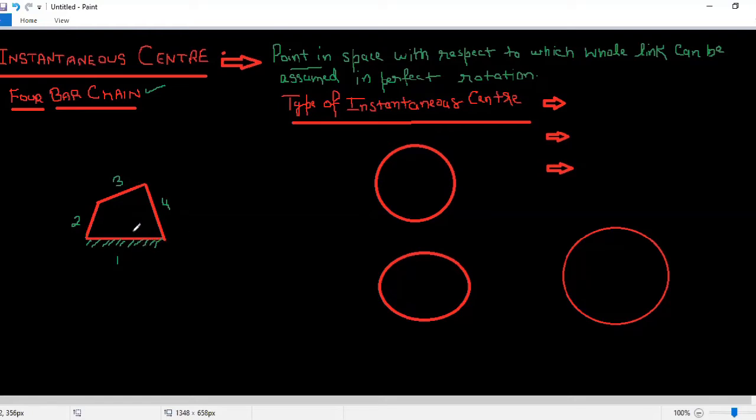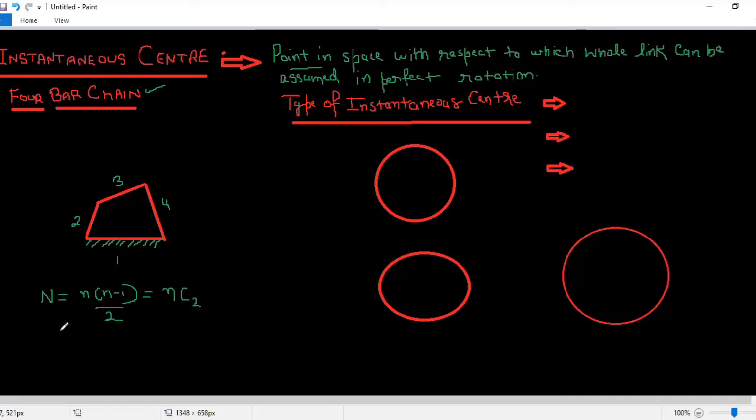The question is, what is the number of instantaneous centers for a 4-bar chain? To find out how many instantaneous centers are possible, the formula is N equals n into n minus 1 upon 2, which is also called nC2. Here N is the number of instantaneous centers. This is the formula you use to find the number of instantaneous centers, and n is the number of links.